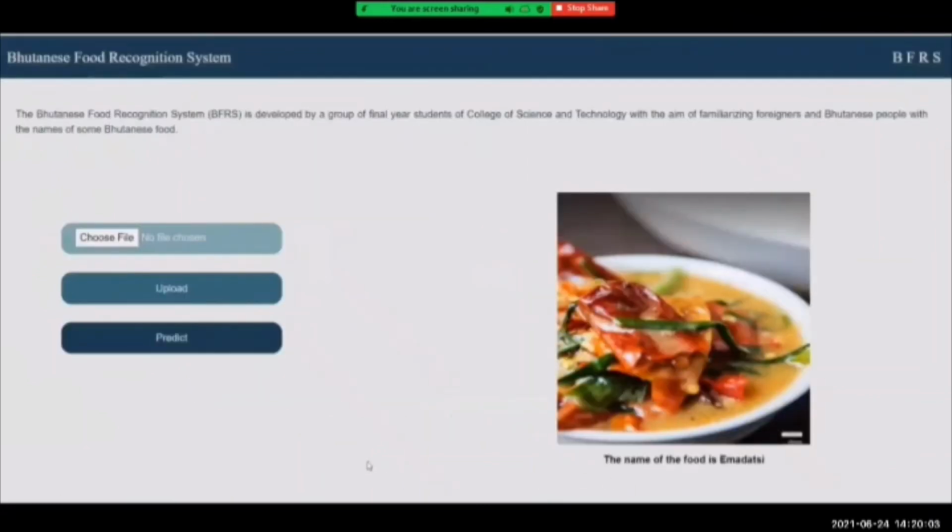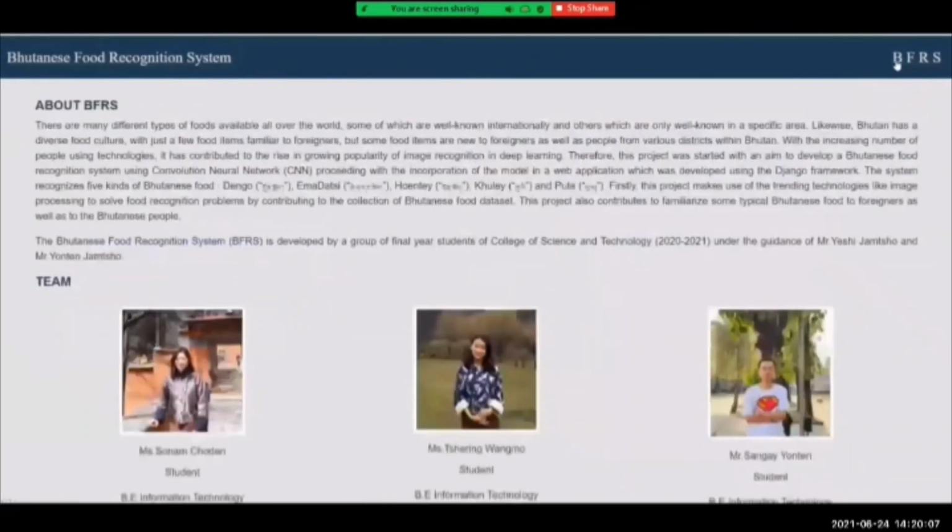Then we have also created a page where we have explained the need for a Bhutanese food recognition system and also about our team.